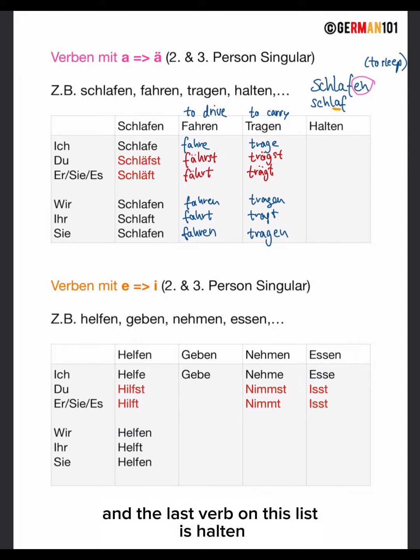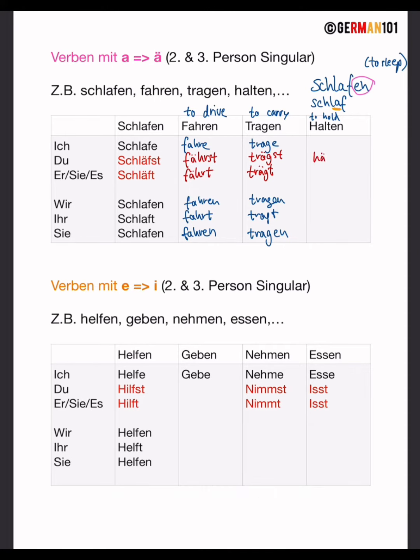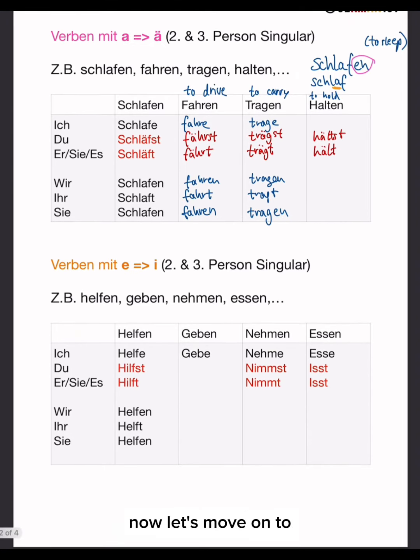Perfect. And the last verb on this list is halten. Halten means to hold. Here I'm only going to do the second and third person singular, so it would be du hältst. Er, sie, es hält. Perfect. Sorry, this is an ä in hält. And the rest is all normal, like before. Okay, now let's move on to